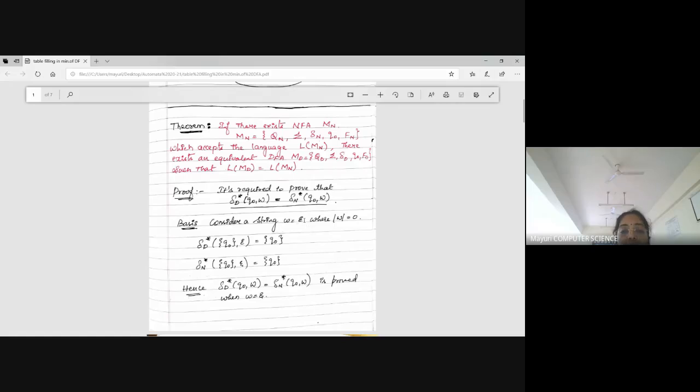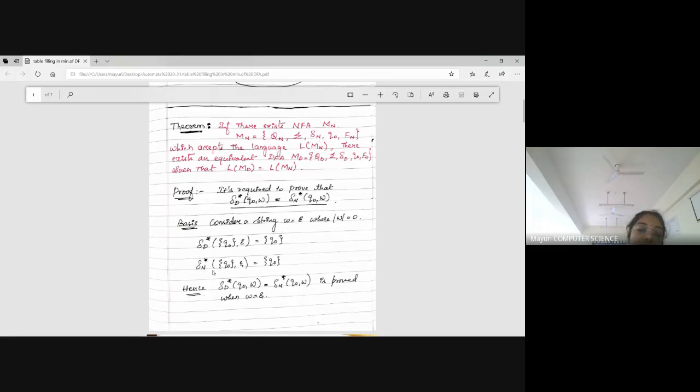The minimal length for W is epsilon only, no input. So what is the length of W when epsilon is there? Empty input, 0. So I have to apply the empty input over Q naught with the DFA machine as well as with the NFA machine. That's what I'm doing here. Del D star means I'm applying the transition function of the DFA. Starting from state Q naught, I have given epsilon, no input. So when I didn't give any input, I will be in the same state, right?